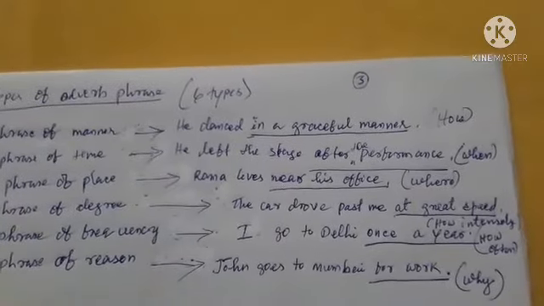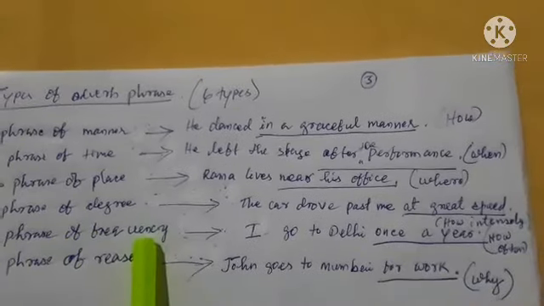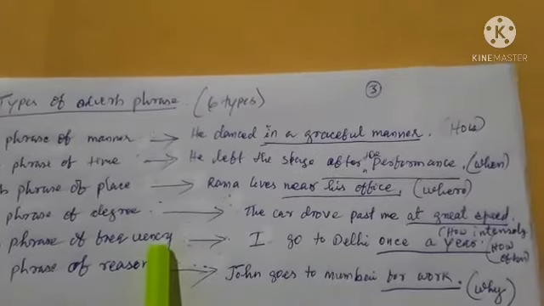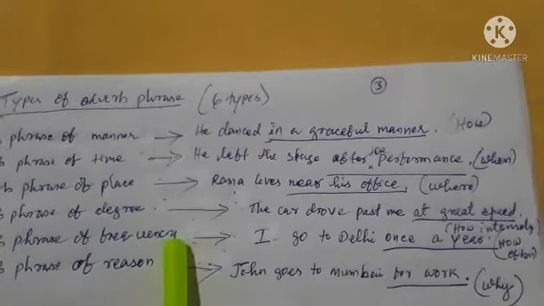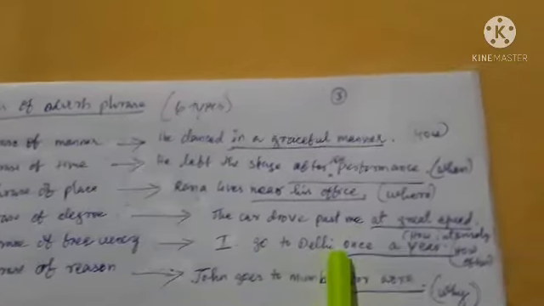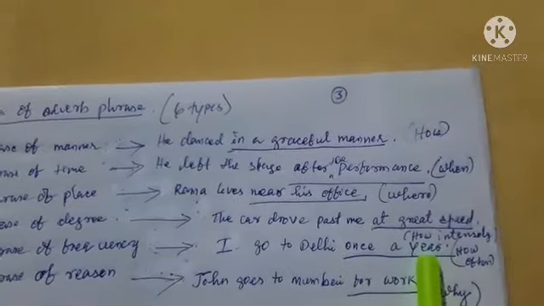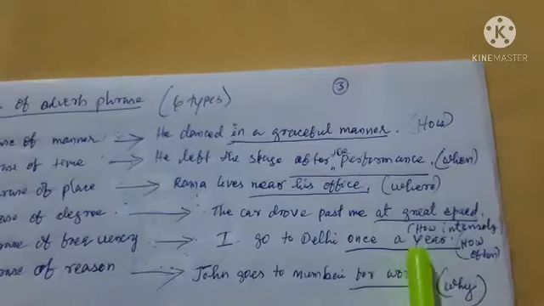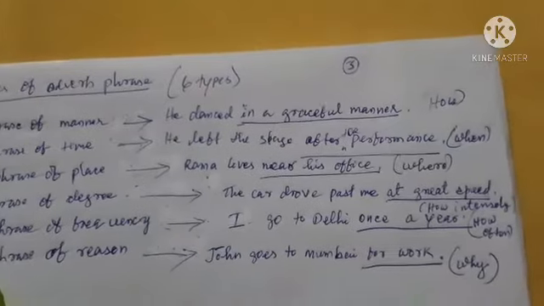Alright? The fifth type of adverb phrase is adverb phrase of frequency. So, what is adverb phrase of frequency? It indicates how often an action takes place. For example, I go to Delhi once a year. Here, once a year is an adverb phrase of frequency, and it indicates how often an action took place.